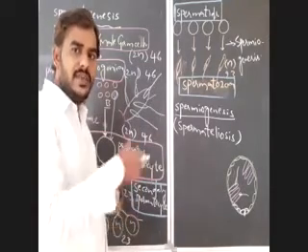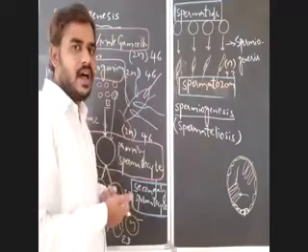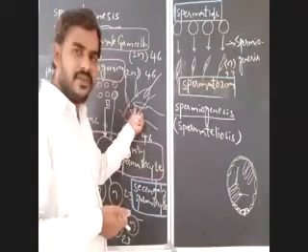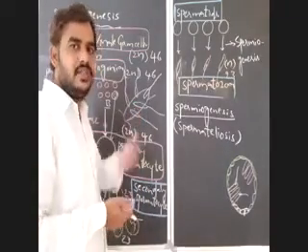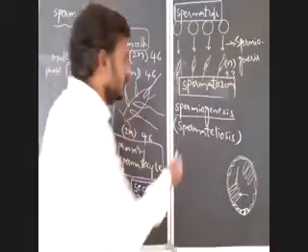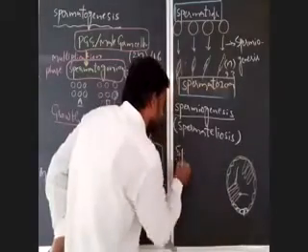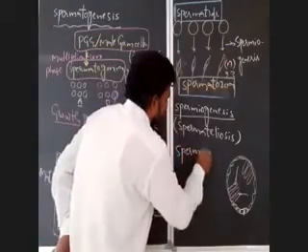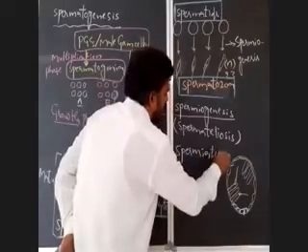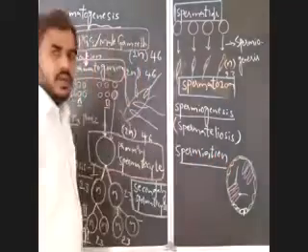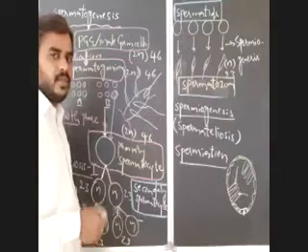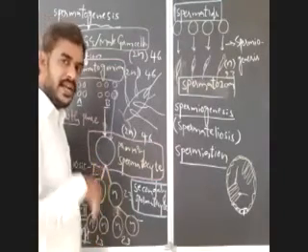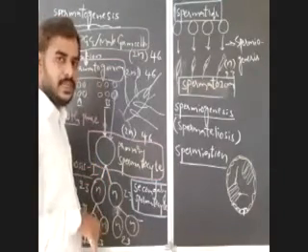This removal or release of the head of sperm from the Sertoli cells is known as spermiation.